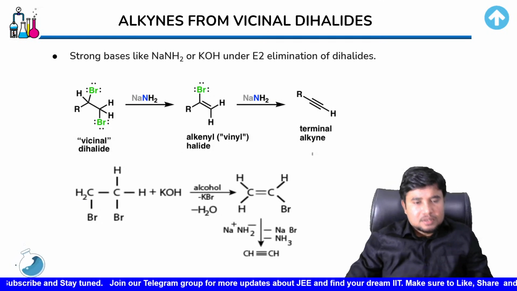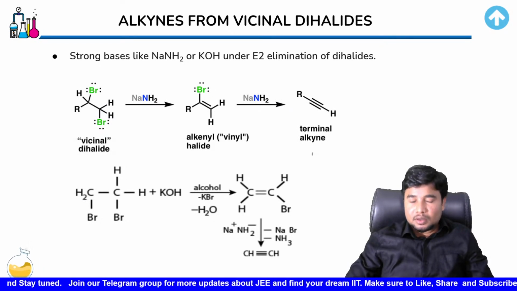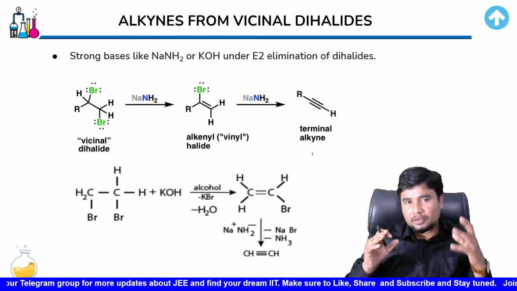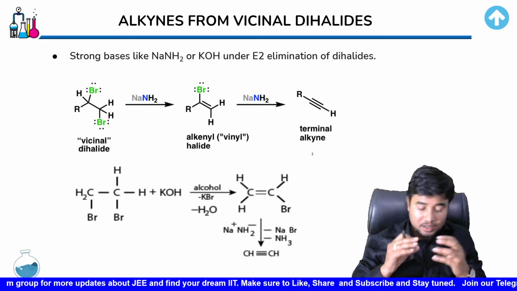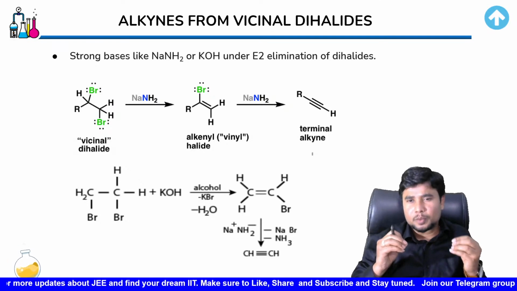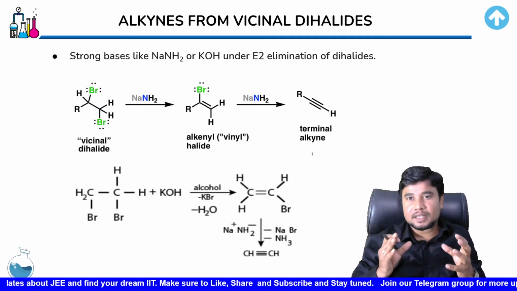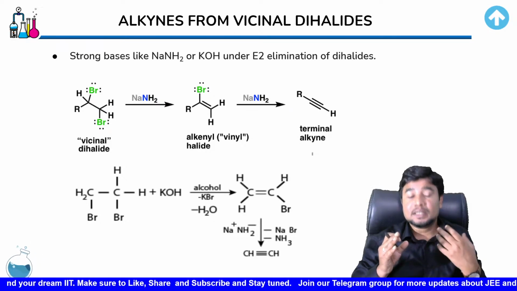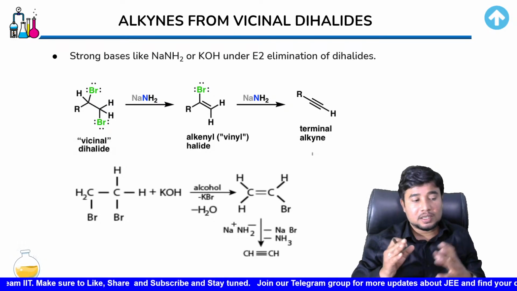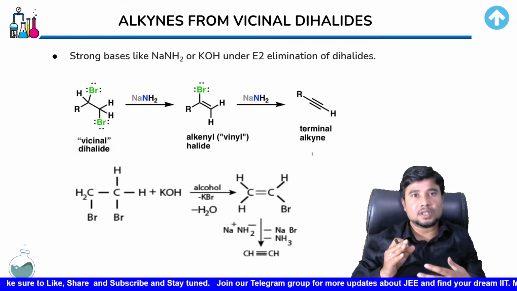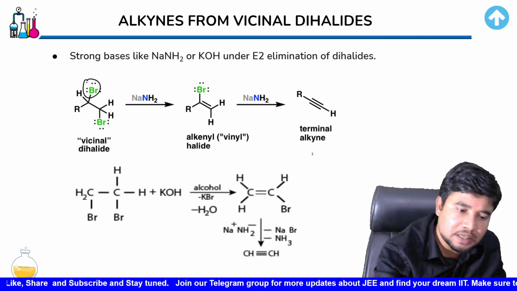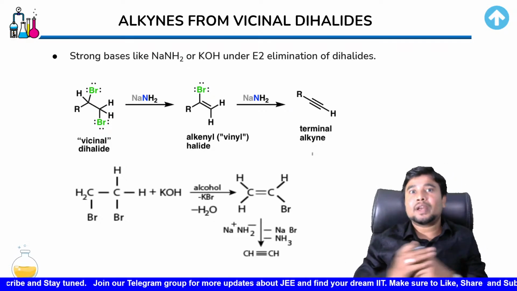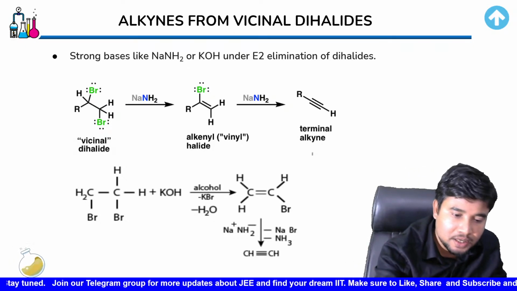So we have this next reaction, that is using the vicinal dihalide. A vicinal dihalide, guys, you have already learned, is the one where the halogens or the groups are present over adjacent carbons. If both the groups are present on the same carbon, it is going to be geminal. So here it is a dihalide which is vicinal. If it is vicinal dihalide and it is going to react in the presence of NaNH2,